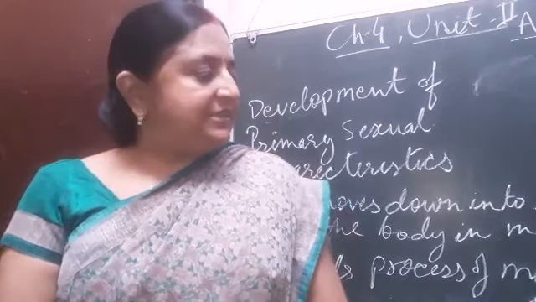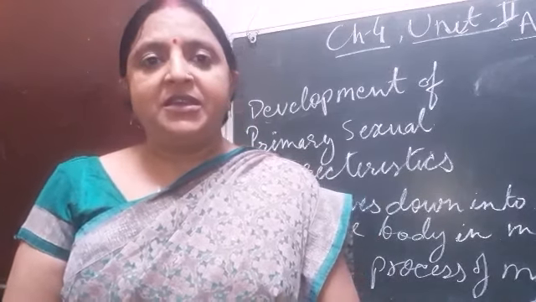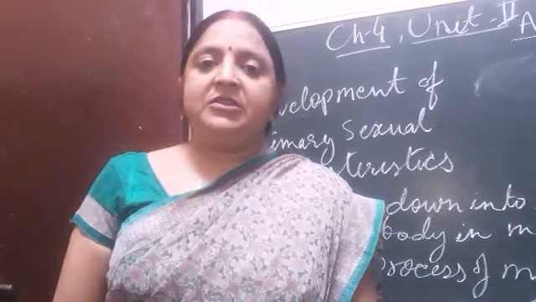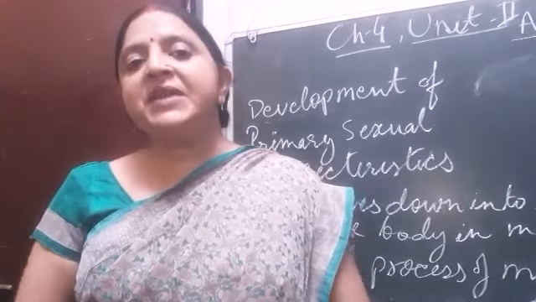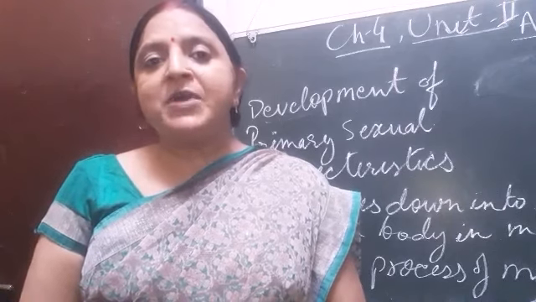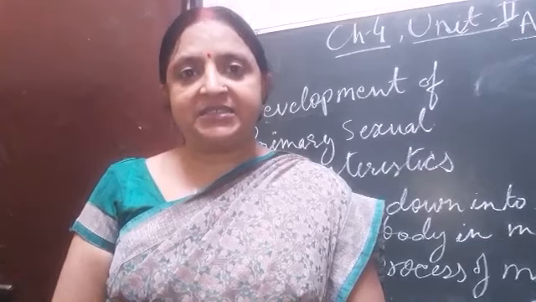But if it is not fertilized, then what will happen? Estrogen not only makes the uterus thick for the implantation process, but also lines the uterus with blood vessels.